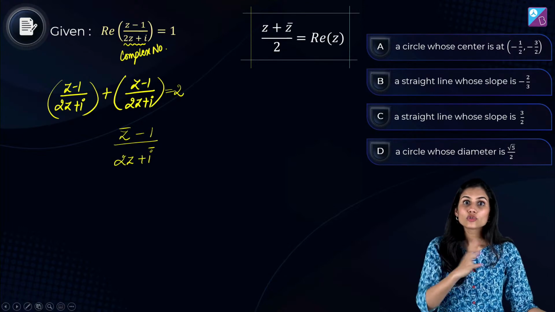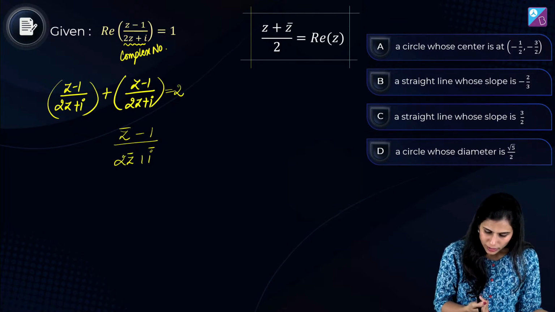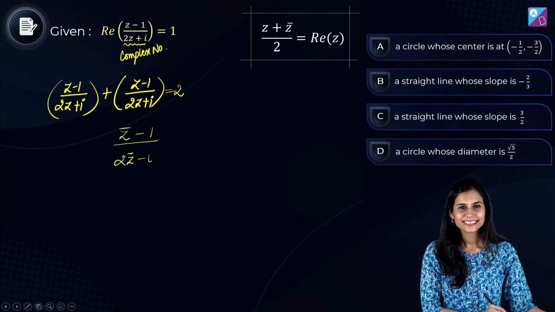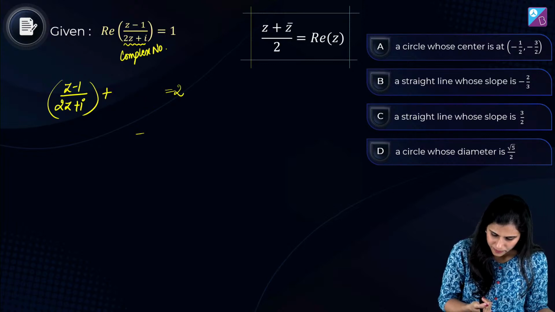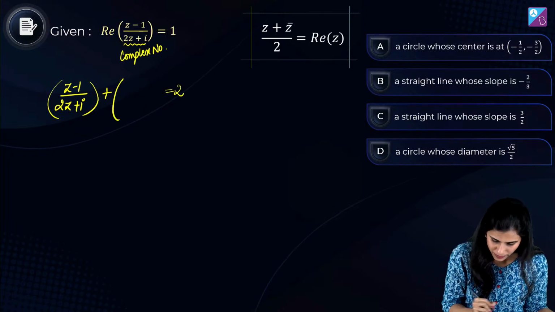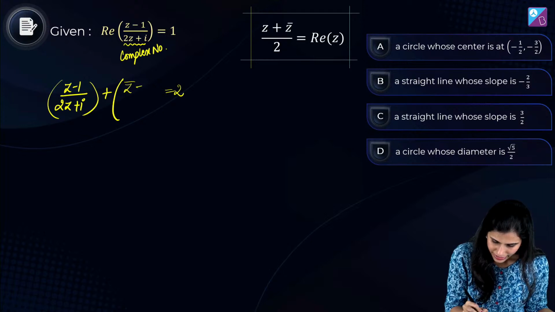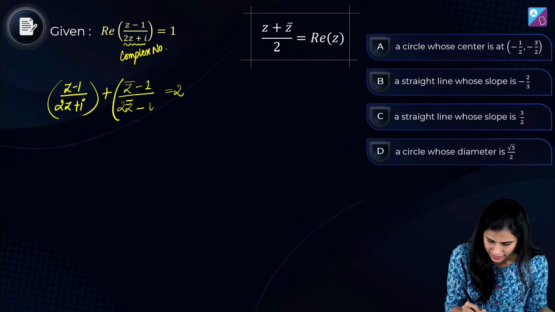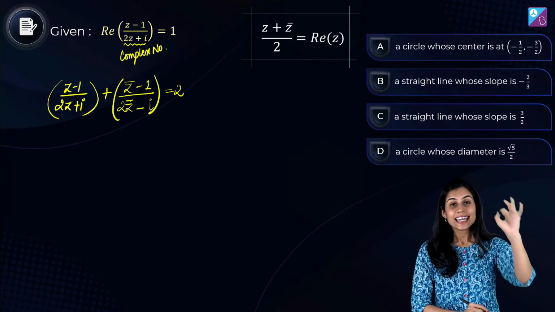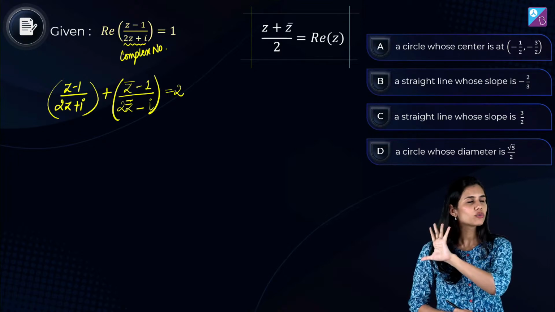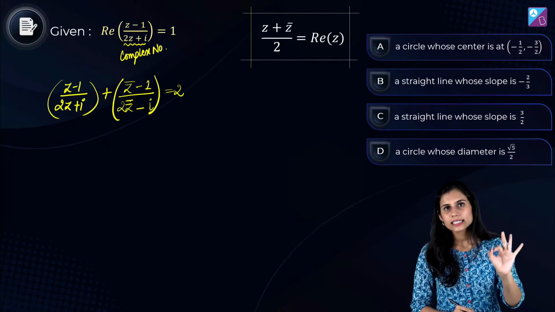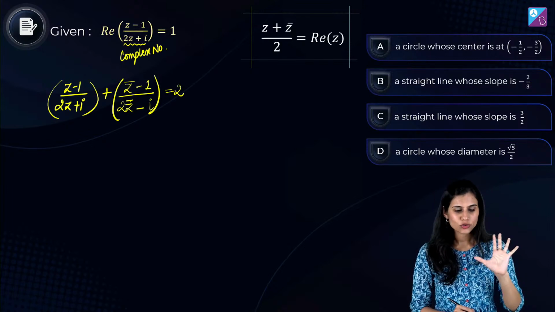What will be the bar of 2z? 2 times z bar. And what will be the bar of iota? Minus iota. Right? So let me write it again along with the conjugate expression. This is z bar minus 1 upon 2z bar minus iota. Now all you have to do is solve this equation very patiently, and nothing else. Solve it patiently, with focus, with attention.